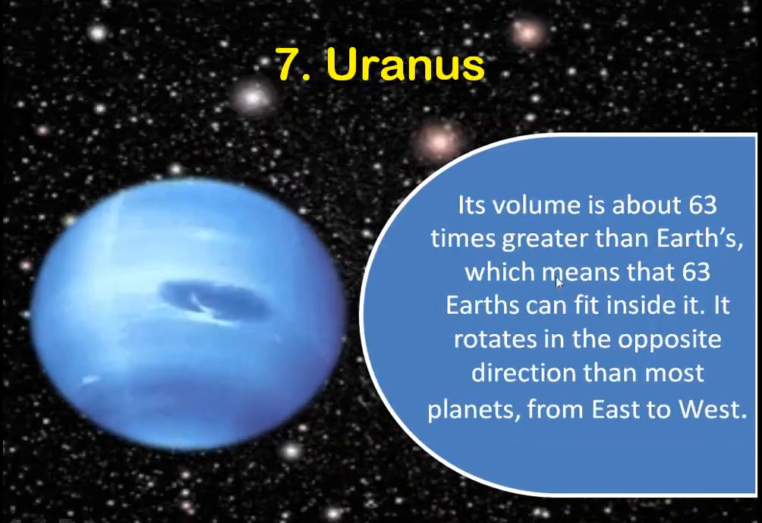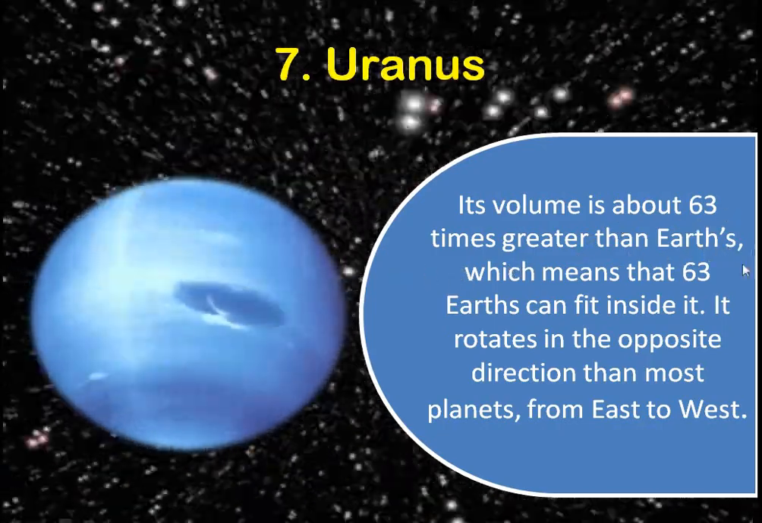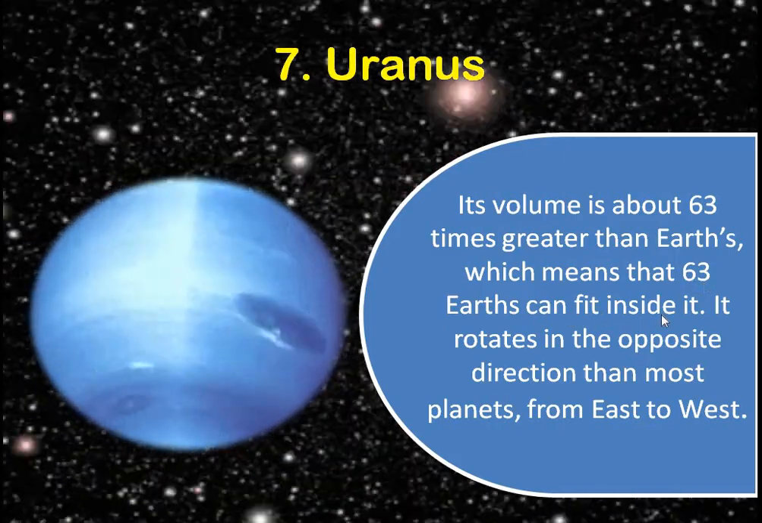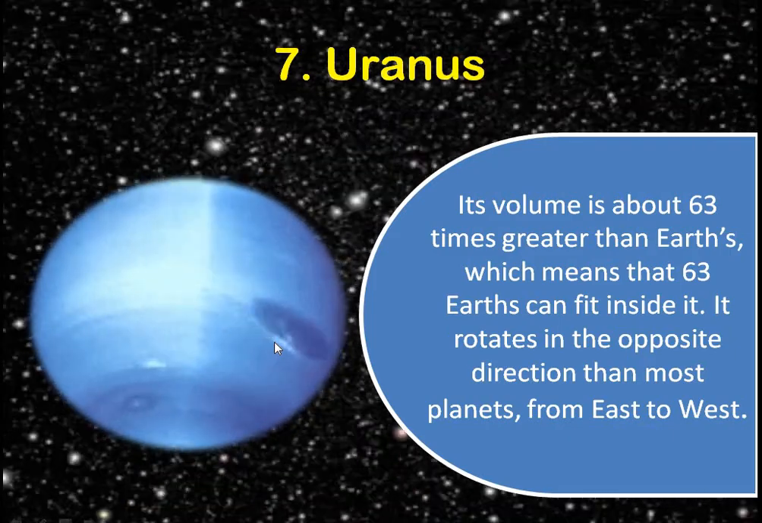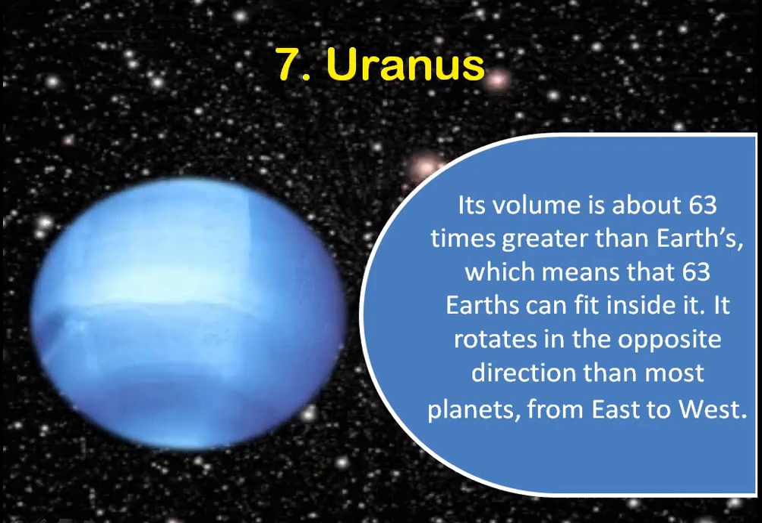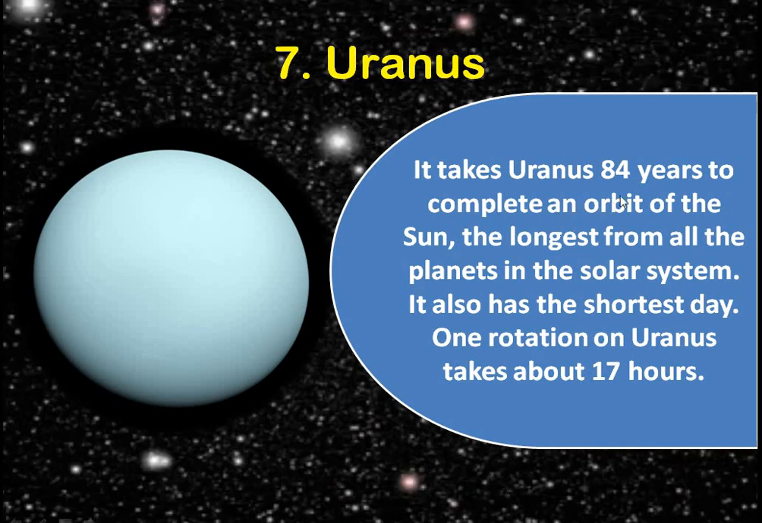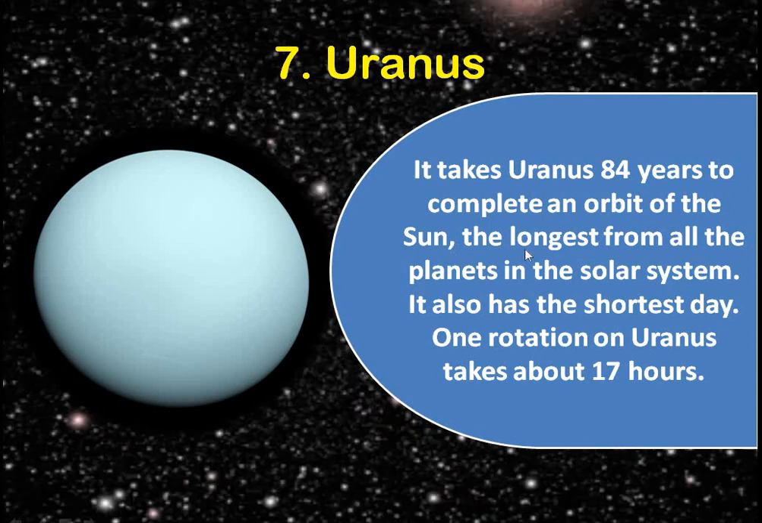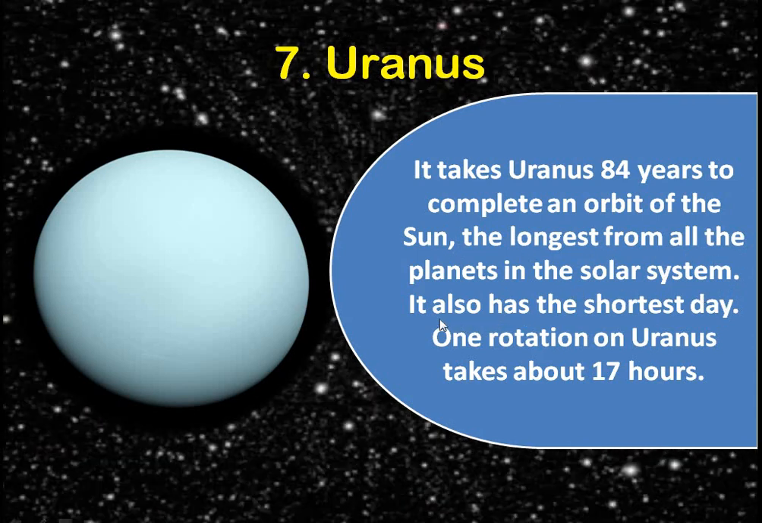Now, Uranus's volume is about 63 times greater than that of Earth. Okay, it means that 63 Earths can fit inside Uranus. And remember, it moves in the opposite direction than most of the planets. And also Uranus takes 84 years to complete an orbit of the Sun. Okay, the longest of all the planets in the solar system.